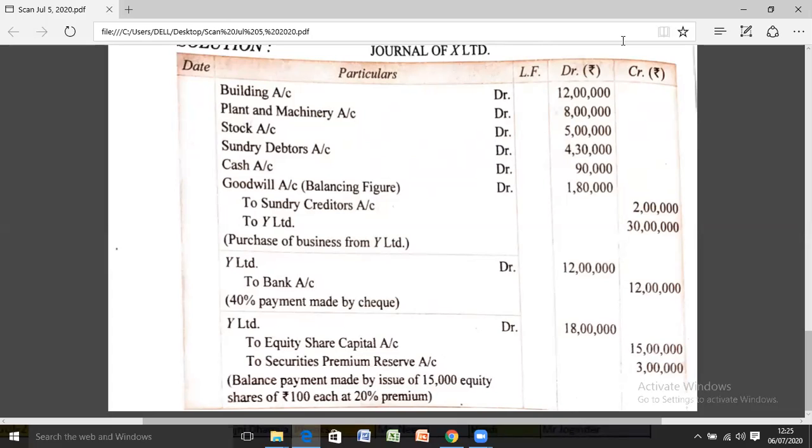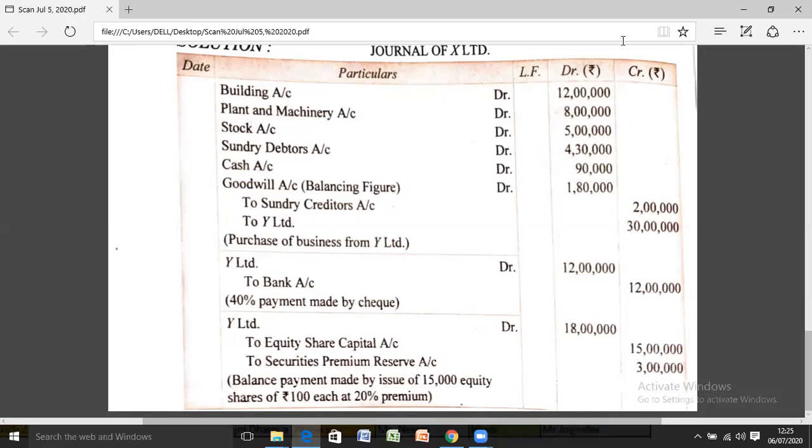Please mark in your books, in equity share capital account, 15,000 shares of 100 each, that will be 15 lakh. And in securities premium reserve, the amount will be 15,000 shares into 20. It will be 3 lakh. In this way, you have to do the entries, and you have to complete your questions up to this topic.